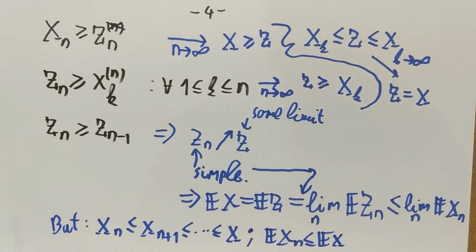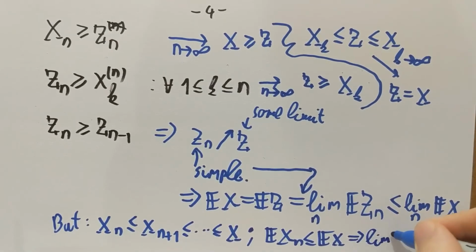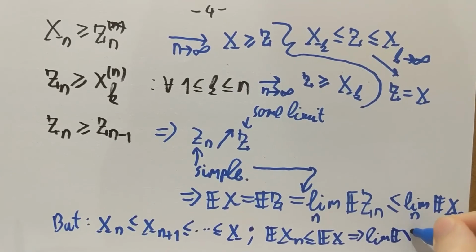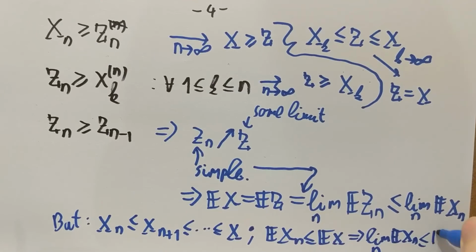Okay? Which of course holds true in the limit. So the limit of the E[X_n]'s, which exists by monotonicity of course, is smaller than or equal to E of X.